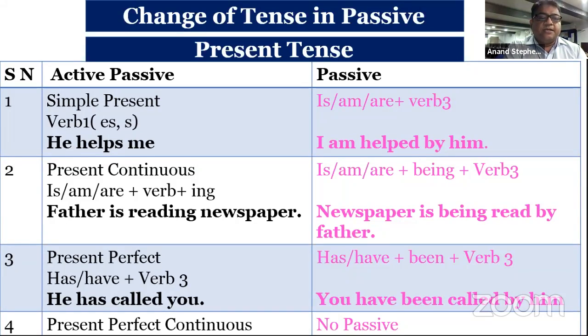And present perfect: has and have with the third form, and he has called you. It will become, you have been called by him. Has, have will be followed by be, and thereafter we'll use the third form of the verb, and the preposition by will come in almost all the sentences. We also should remember in all continuous tenses, passive will definitely use being. And in present perfect continuous, no passive is possible.